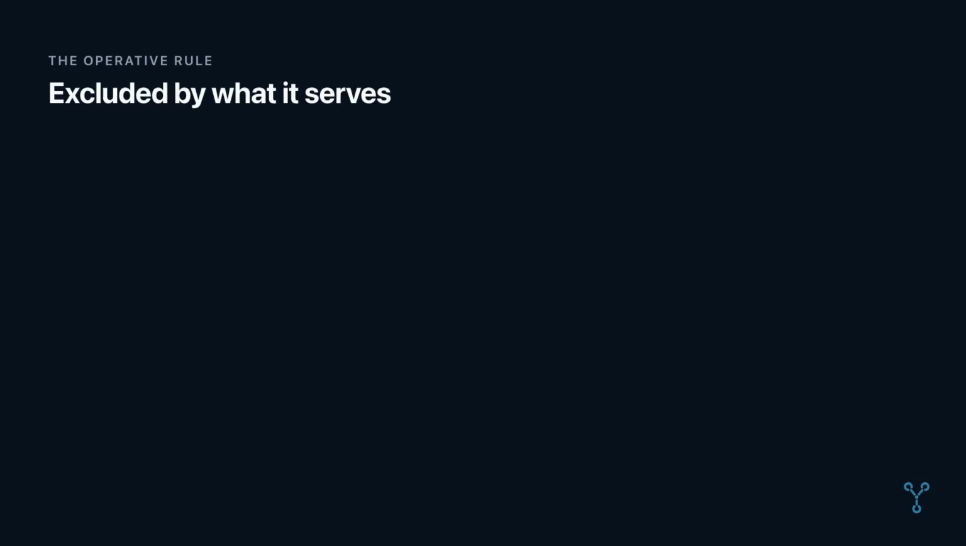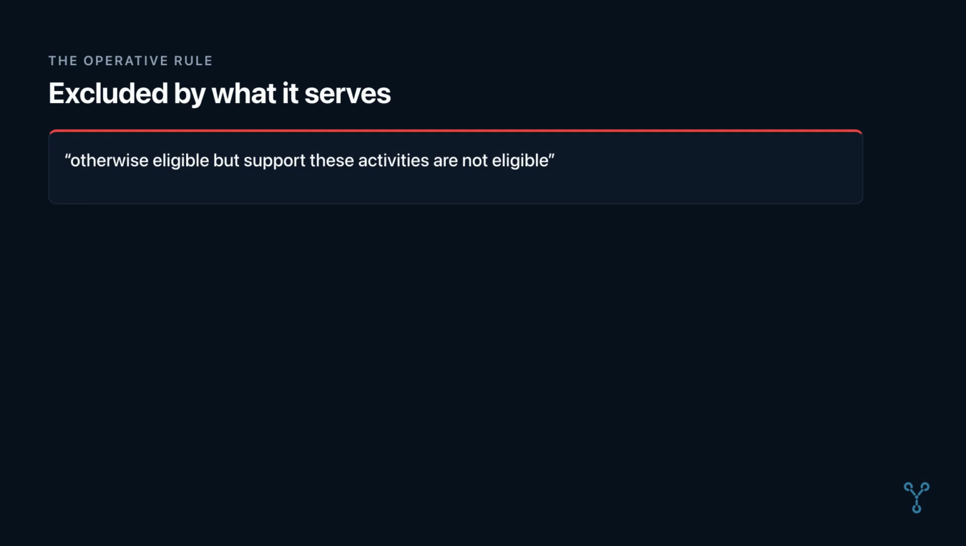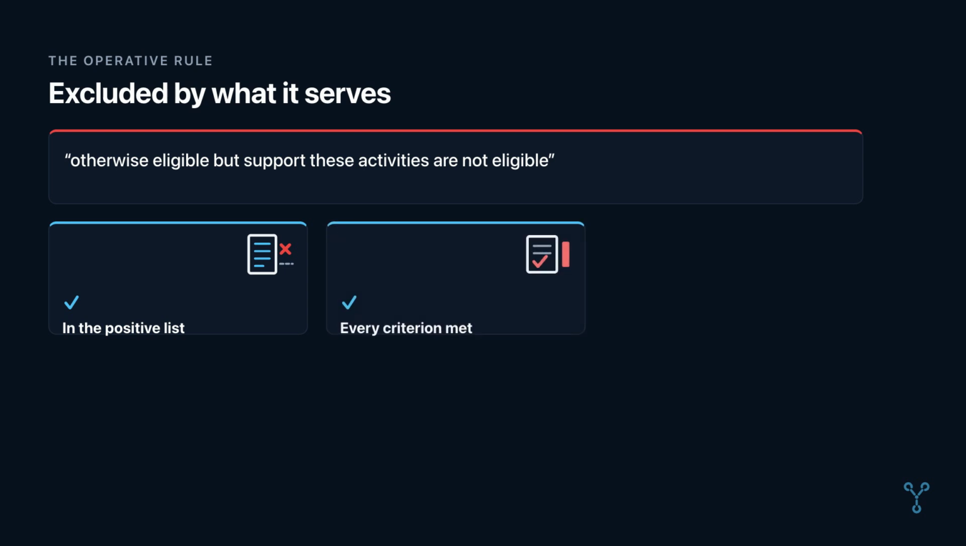Then there is the sentence that catches consultants out. Activities that are otherwise eligible but support these activities are not eligible. Read that again because it is the operative rule. An activity can sit squarely in the positive list. It can satisfy every criterion in its row. It can still be excluded because of what it serves.